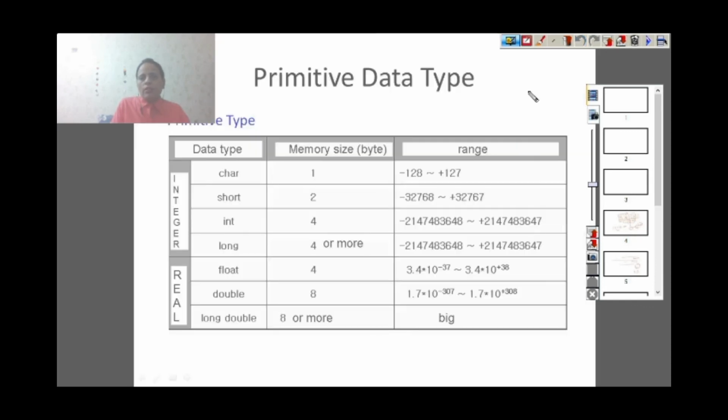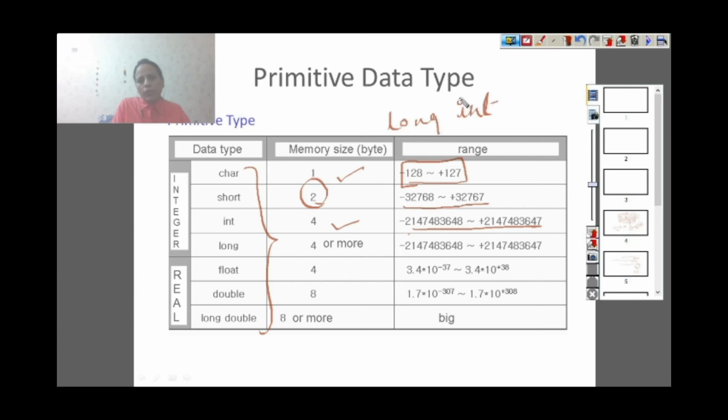Now this is the memory size. Character takes 1 byte and the range is -128 to +127. All characters have a value starting from -128 to 127. Short integer, short is also an integer, which can be stored in 2 bytes, and its range is -32768 to +32767. Then integer takes 4 bytes. Then long integer: if you have an integer and its range is more than this given range, then it will be long. These all are keywords. So you can write long int.